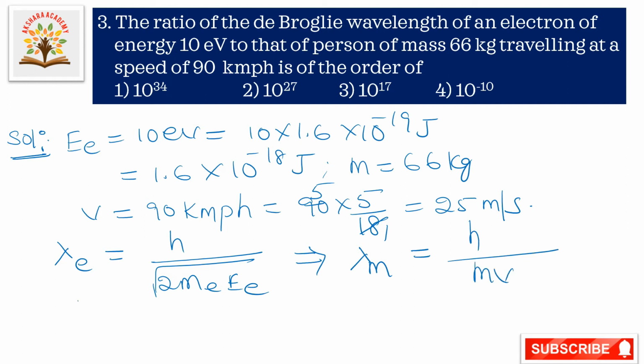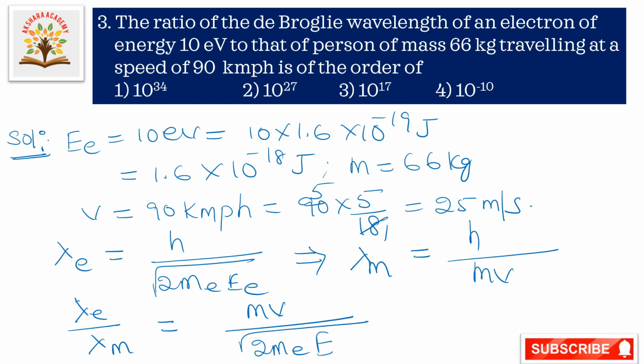Now we are calculating lambda E by lambda m, the electron's wavelength by this person's wavelength. So that is equal to mv by root of, here h gets cancelled, and we get mv by square root of me into E. So now substituting the values, then we get